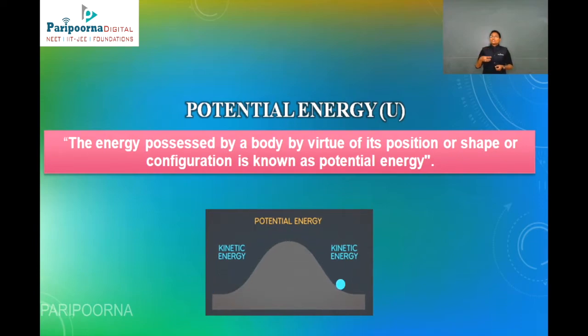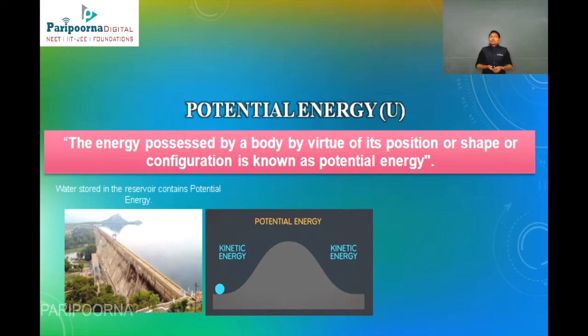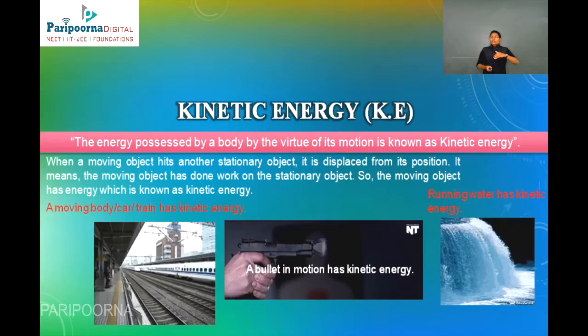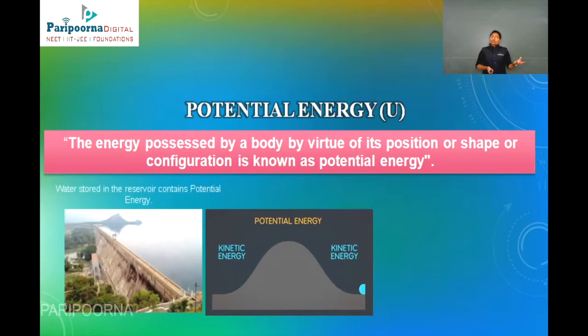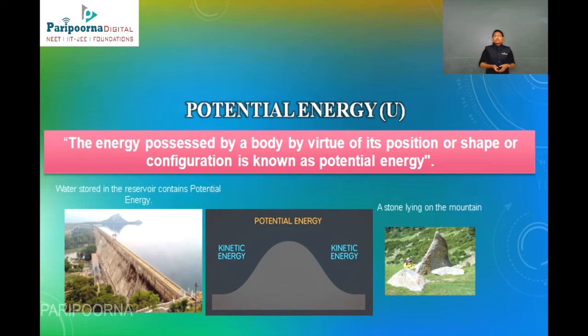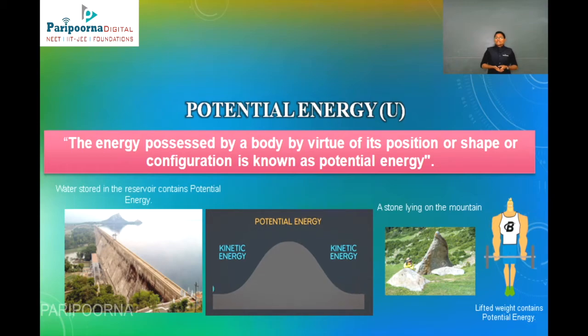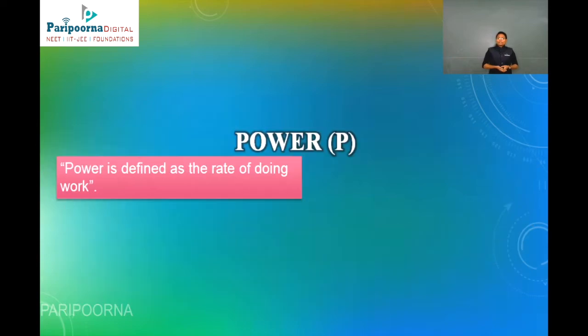The energy possessed by a body by virtue of its position or shape or configuration is known as potential energy. Examples are water stored in reservoirs, which contains potential energy. When the water flows, it has kinetic energy. If the water is stored in the reservoir, it has potential energy. Likewise, a stone lying on a mountain and a lifted weight contain potential energy. These are the examples of potential energy.